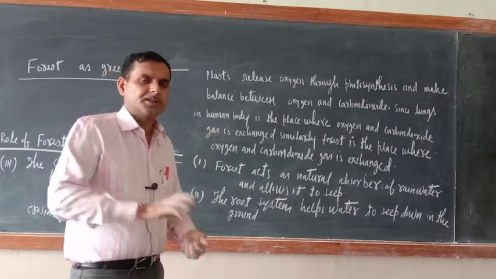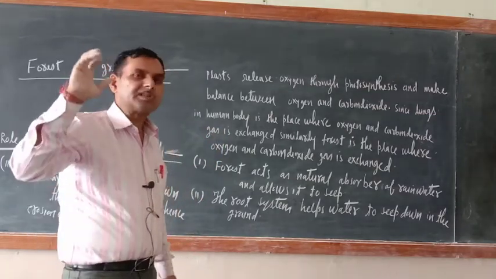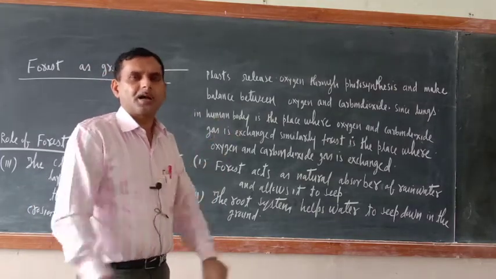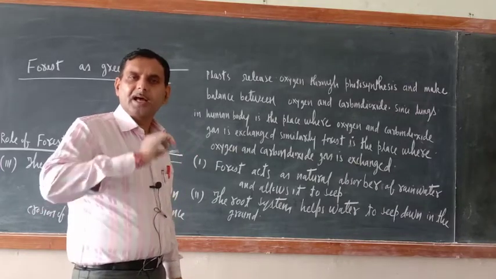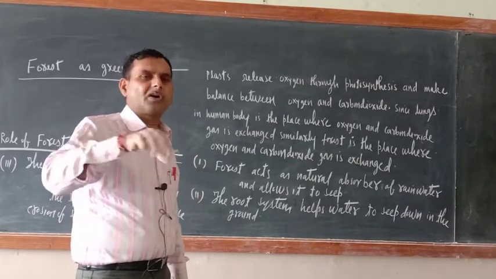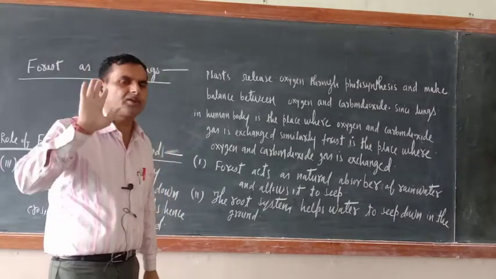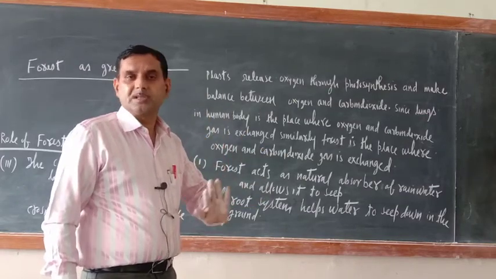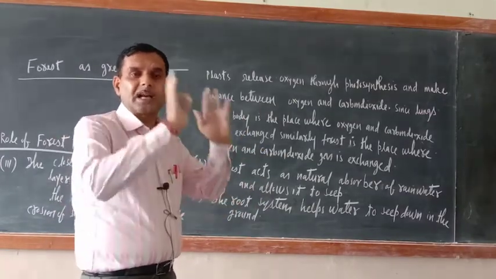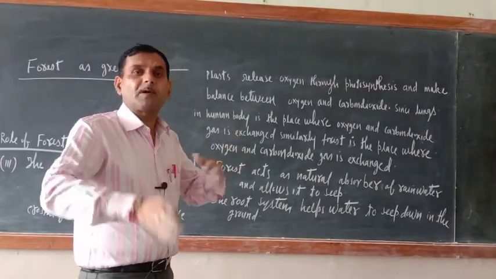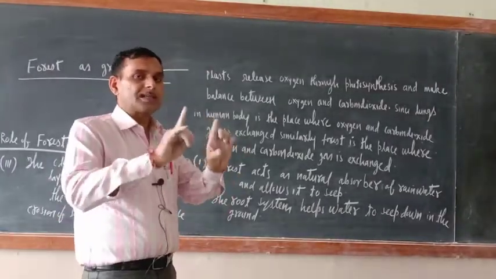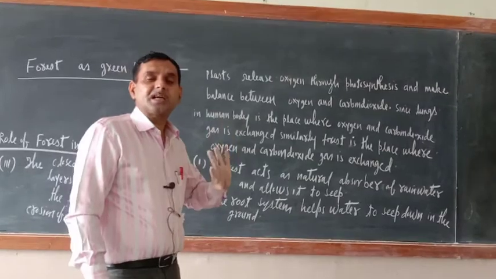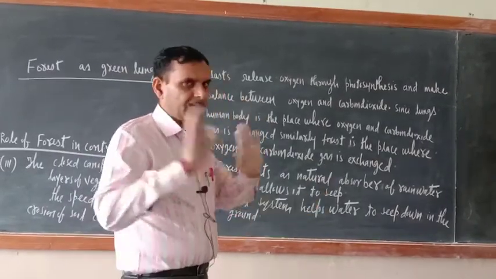How? Just tell me what is the function of lungs in the human body. In the human body, lungs is the organ which is responsible for the exchange of carbon dioxide and oxygen gas. Am I correct or not? Just try to understand. When we breathe in, oxygen gas goes inside the lungs. When we breathe out, carbon dioxide gas comes out. So lungs is the organ responsible for the exchange of oxygen and carbon dioxide gas. Am I correct or not? Yes.